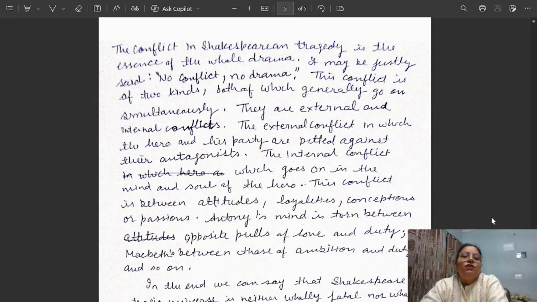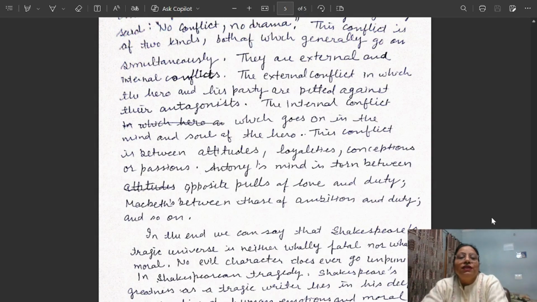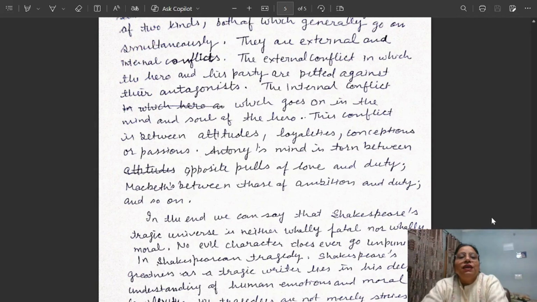This conflict is of two kinds, both of which generally go on simultaneously. They are external and internal conflicts. The external conflict is one in which the hero and his party are pitted against their antagonist. The internal conflict goes on in the mind and the soul of the hero. The conflict is between attitudes, loyalties, conceptions, or passions.